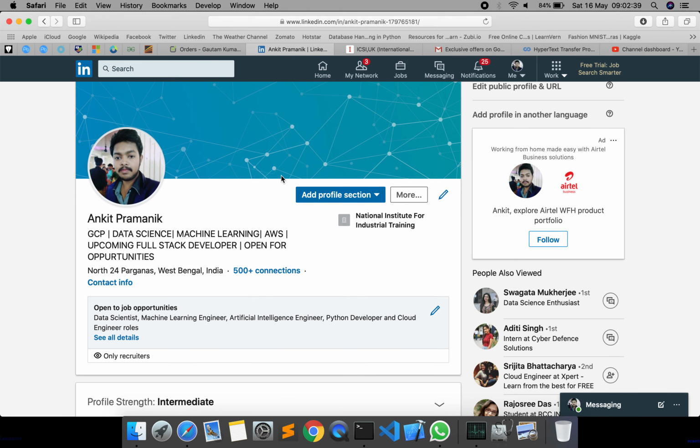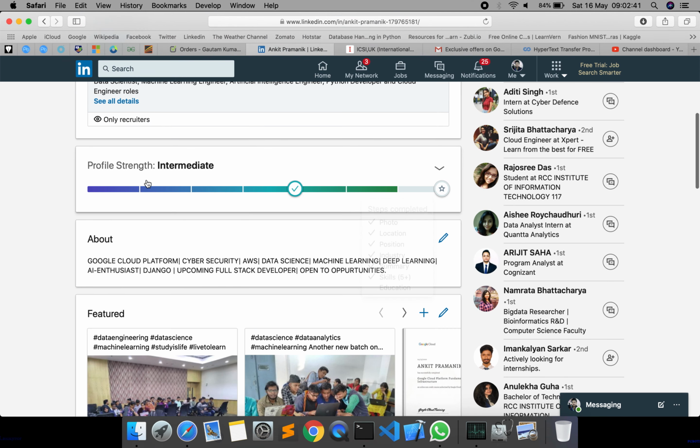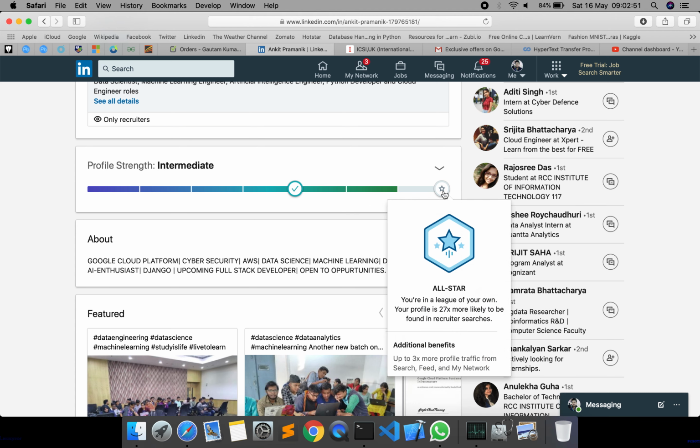Okay, so here is my profile, and you can see that I have a profile strength. Fine. And it is nearly up to the maximum part. Okay, this part will be unlocked when I buy the premium profile. Fine. And I may warn you that premium costs way too much, and whenever you open a new LinkedIn account, you get 1 month of free trial for premium. Okay, so it is better to save that premium part for the end, and to use LinkedIn as you are using Facebook or so.